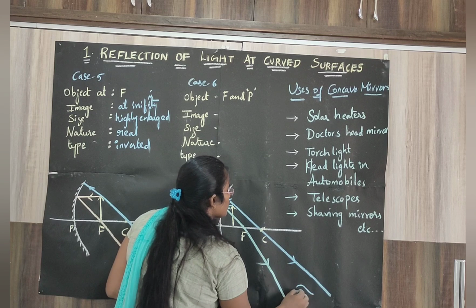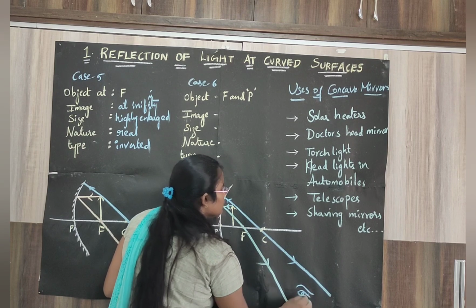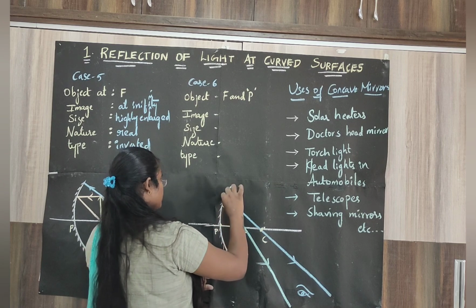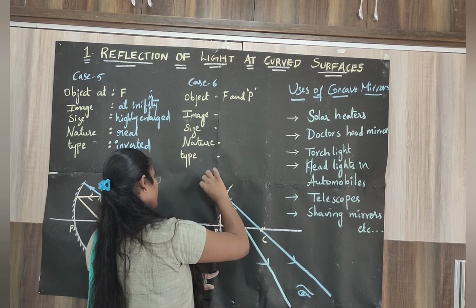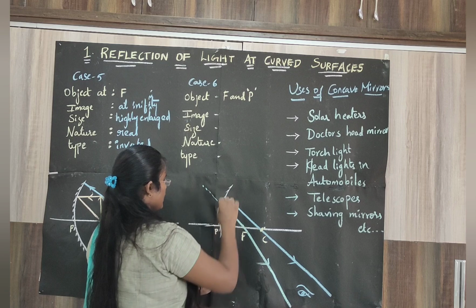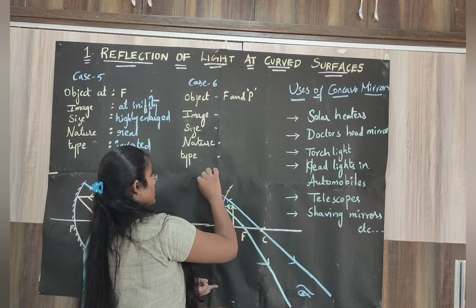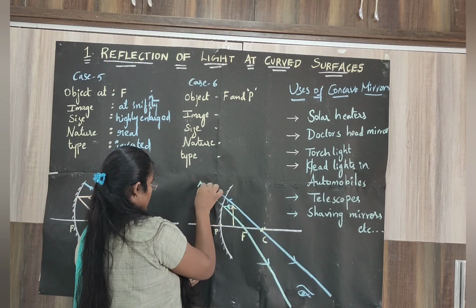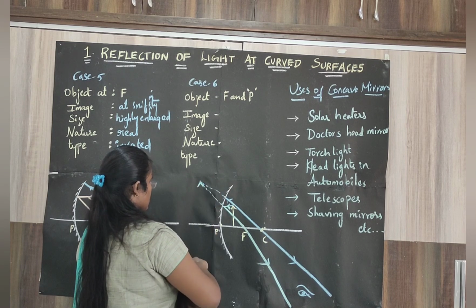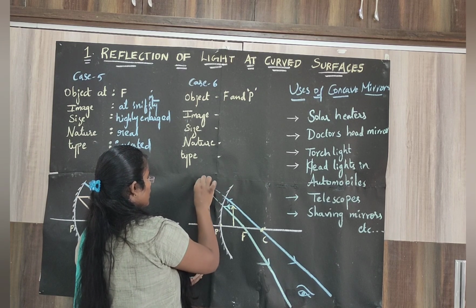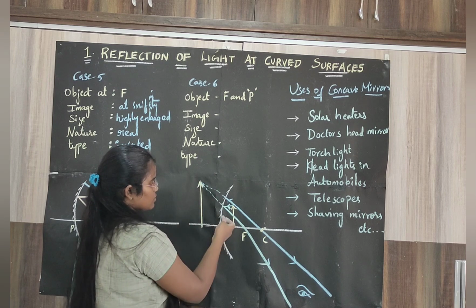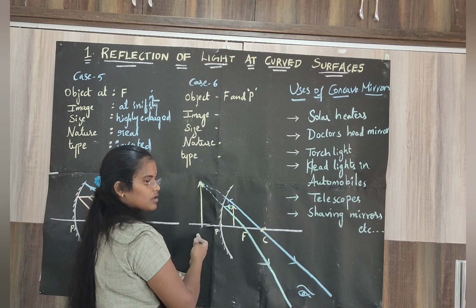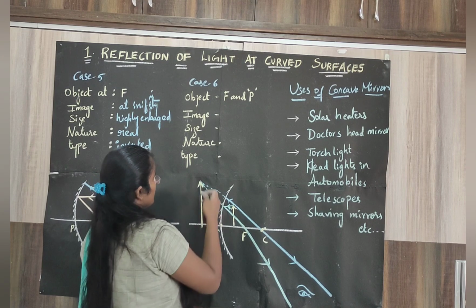So when you look from here, you will assume that the image is formed behind the mirror, or you will view the image obtained in the mirror like this. So you can see the object is on one side and the image formed is on the other side of the mirror.